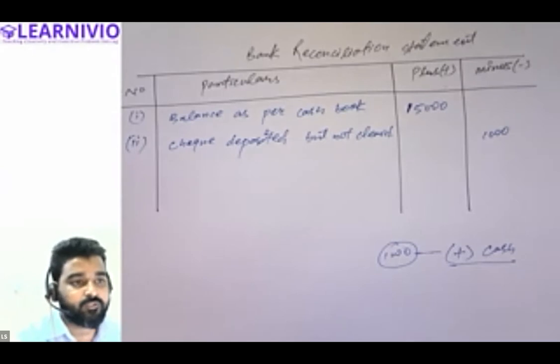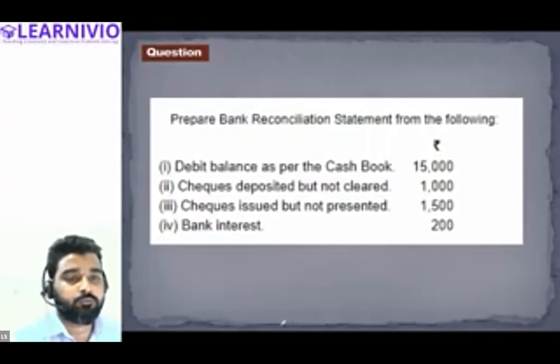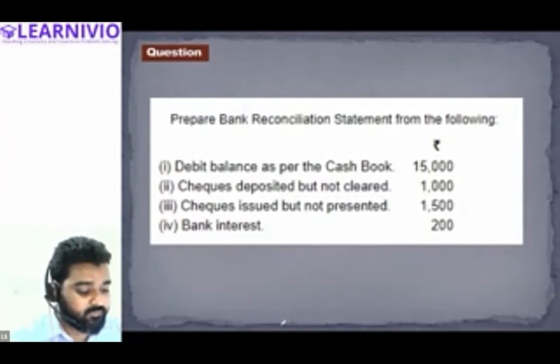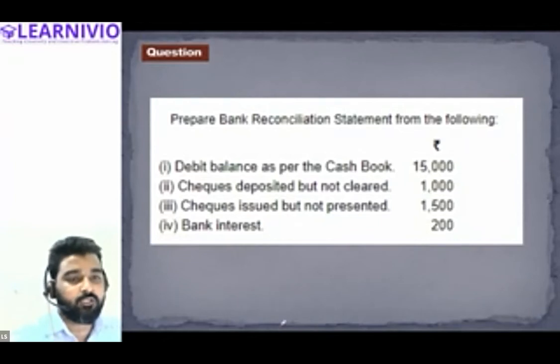Halima, is this clear to you as well? Yes. Okay. Now, check issued but not presented. We have issued the check, that is, we have given this check to the party for payment, but this check is not presented into the bank.